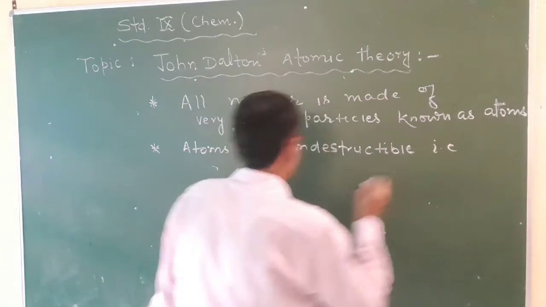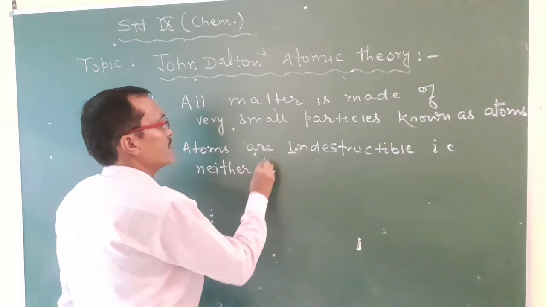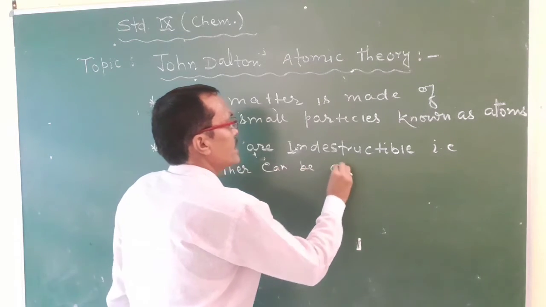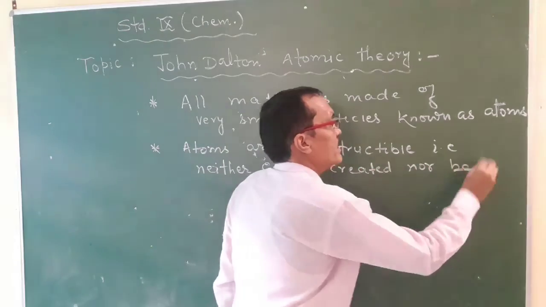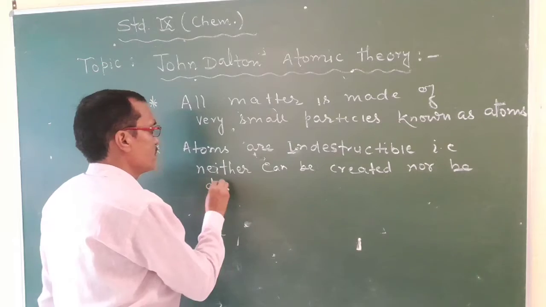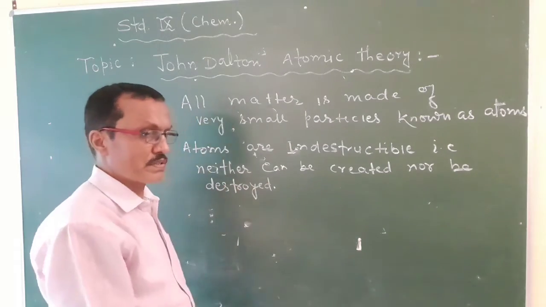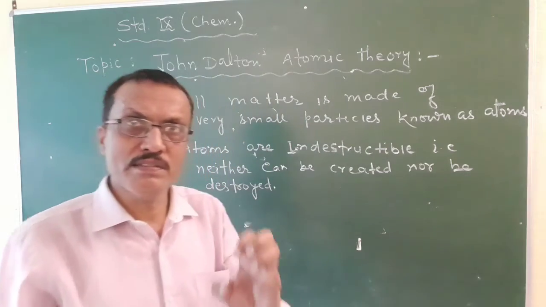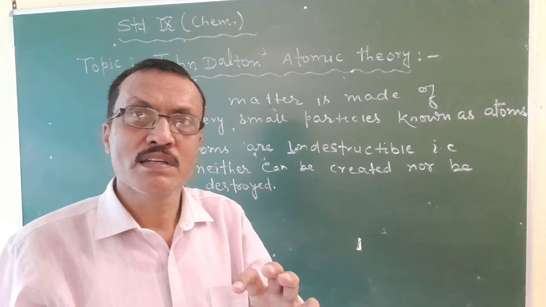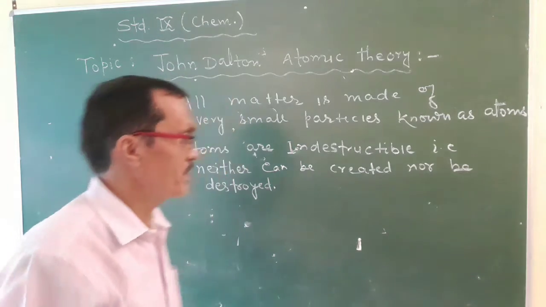Indestructible, that is, they can neither be created nor be destroyed. This is the second postulate of John Dalton's atomic theory. It means atoms are indestructible; they can neither be created nor destroyed.